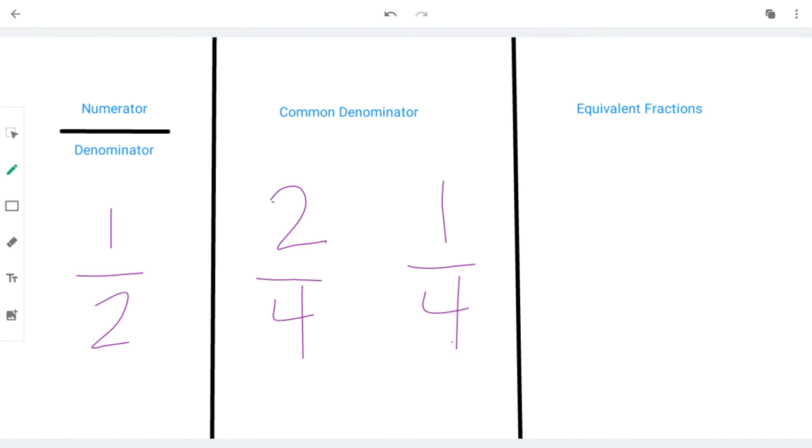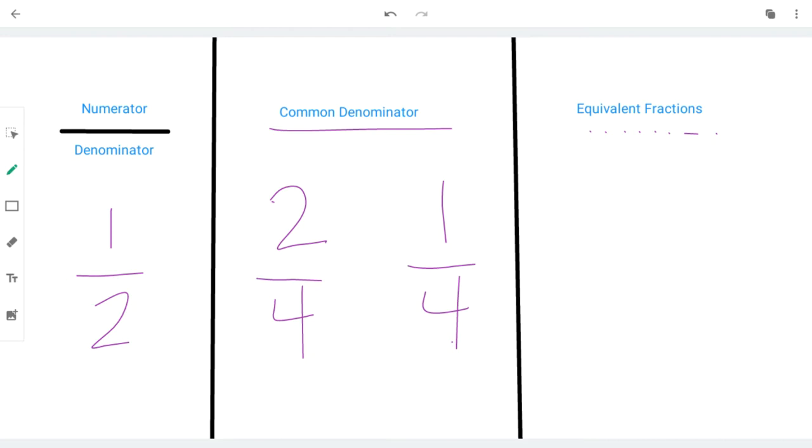Throughout the lesson, we're going to be searching for those common denominators. That is really what your main goal is before you can start adding or subtracting fractions. That's what makes it so different for a lot of kids, is that we're not used to having to change the denominators, but we will because we need them to be the same denominator before we can start adding and subtracting. And finally, equivalent fractions, which means the fractions are of equal value. They may have different names but have the same value.